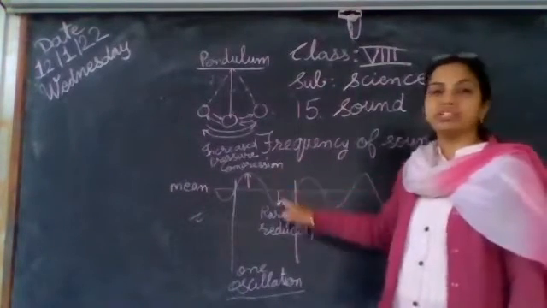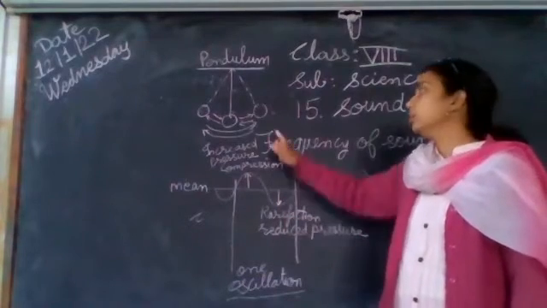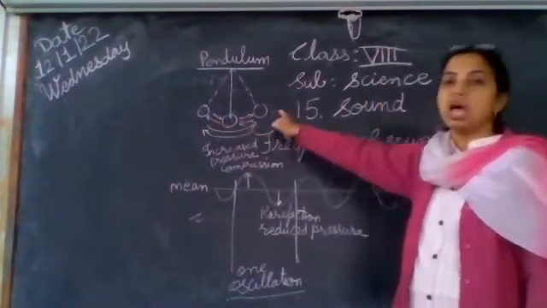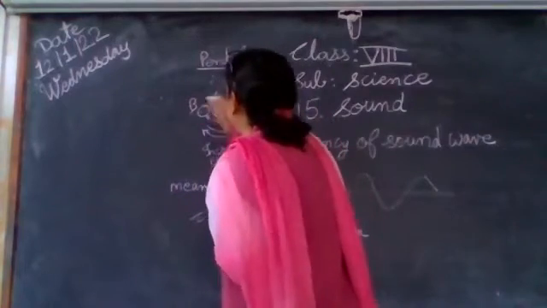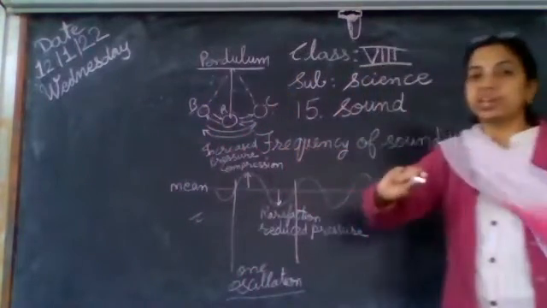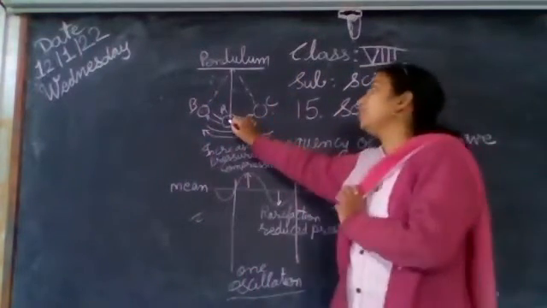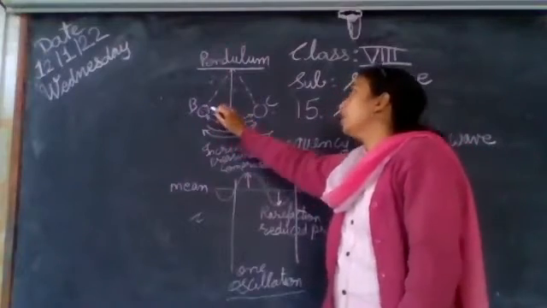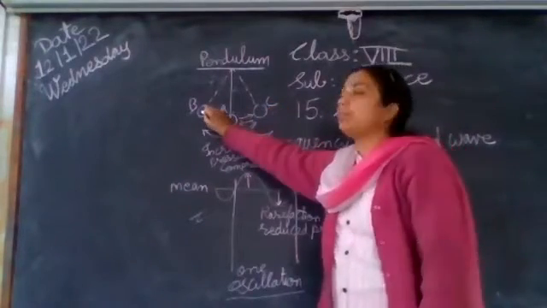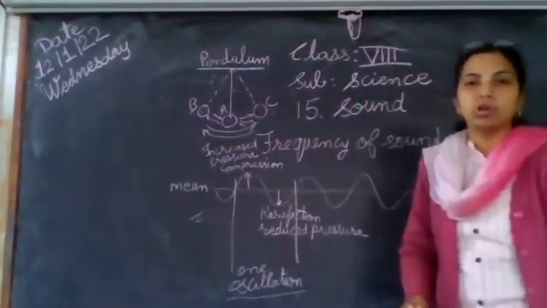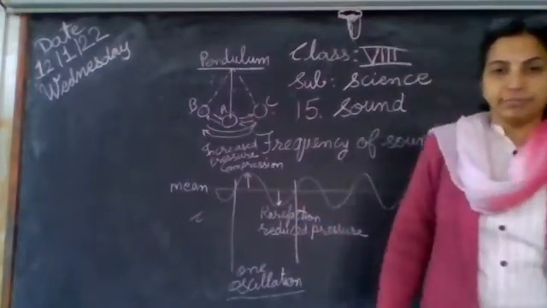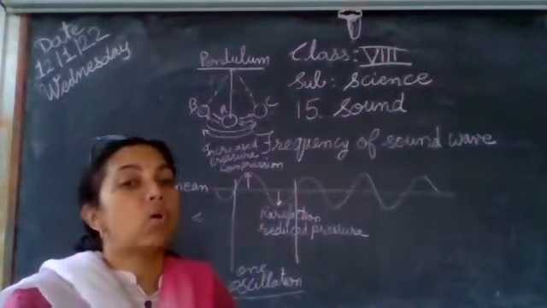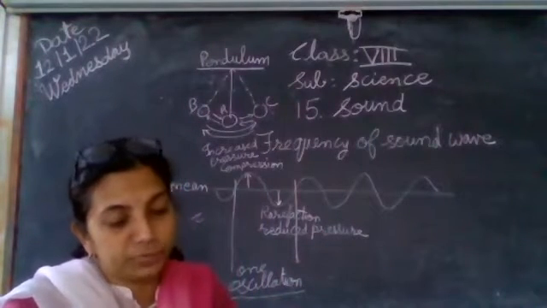Here the pendulum is moving between A, B and C. If we consider these three points, from the mean position A it goes to B, from B to C, C to B again. That is one oscillation for a pendulum. Here it is different, but then also we term it as one oscillation only.